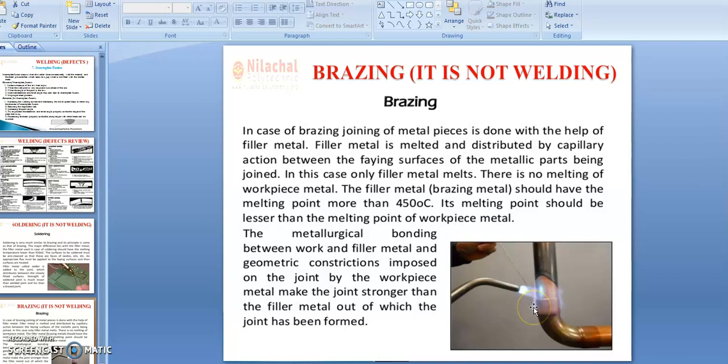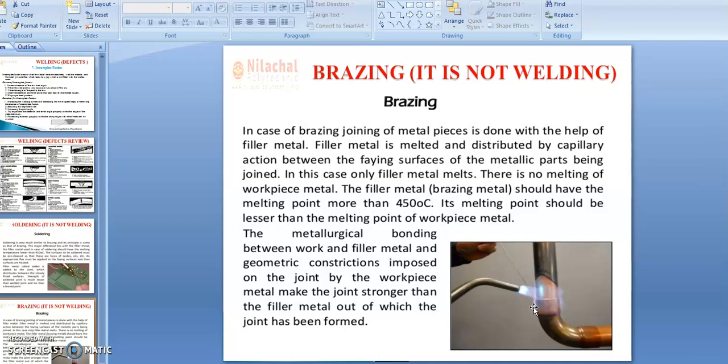In comparison, if you compare the strength of welding and brazing, in welding the strength is very high, but brazing is not going to provide that much strength. It can only be used for leak-proof purposes, or you can add some metal onto the outer surface of the parent metal. That is all about your brazing operation.